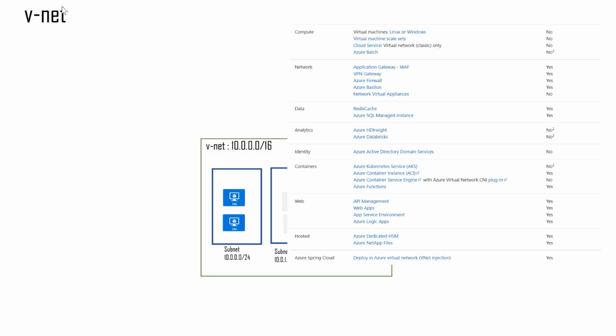Now, apart from that, the next most important ones are basically the Azure Kubernetes service and the container service, which also are fundamentally used for creating applications. You also have data like Redis cache and Azure SQL managed instances. Now, these are also important for creating applications. So just remember how important VNet is. So most of the services that are actually important for you to create your applications reside within the VNet. So it's important for you to understand the concept of VNet initially itself.